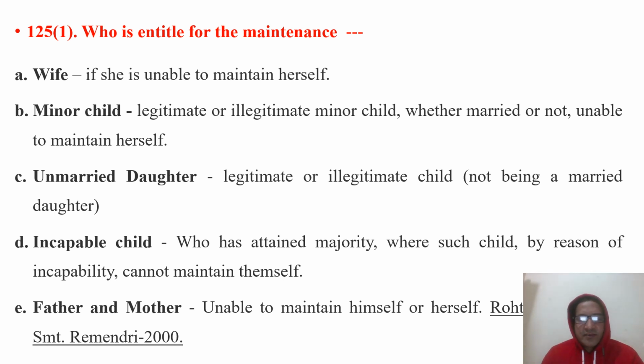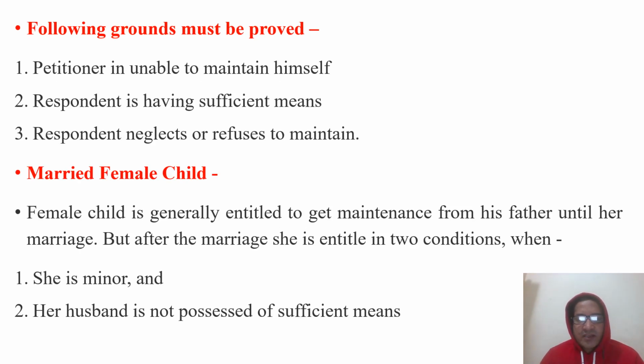Then we will move to the next slide, which covers the grounds that must be fulfilled by the person who is claiming maintenance. First, the petitioner is unable to maintain himself. Second, the person against whom the petition is filed must have sufficient means, and the respondent neglects or refuses to maintain.